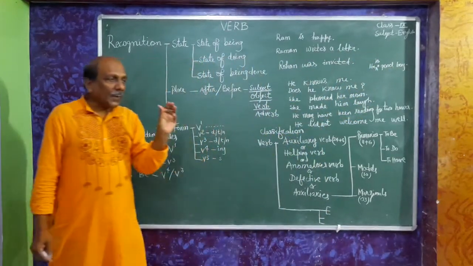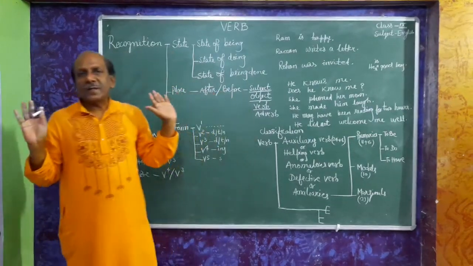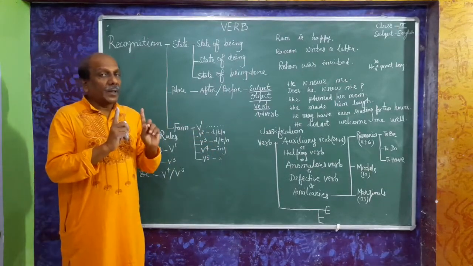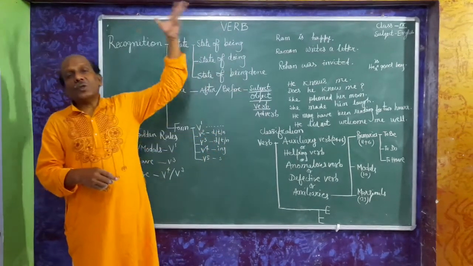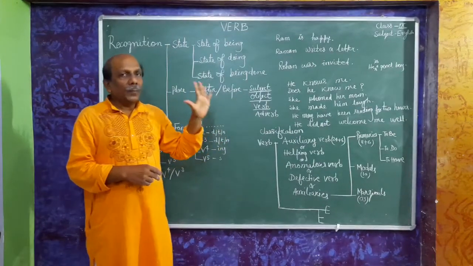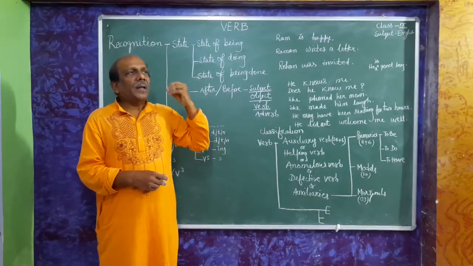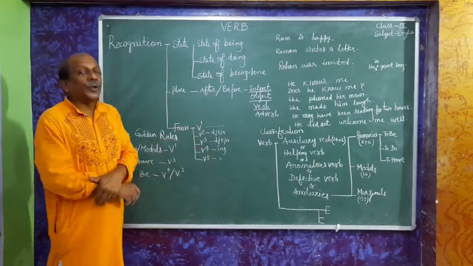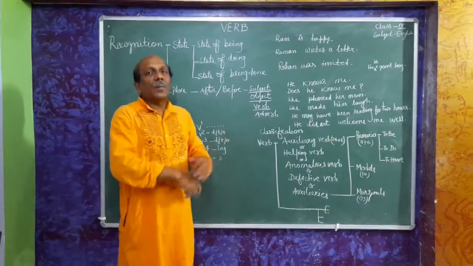So, without a verb, there is no life in a sentence. So, a sentence is dead without a verb. So, we must remember that we have to understand verb very well. If you see the grammar, you will feel that we can classify a verb in more than any parts of the speech. But at first, we have to recognize them. How can we recognize that this is a verb?